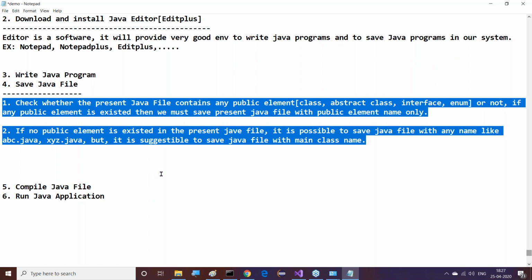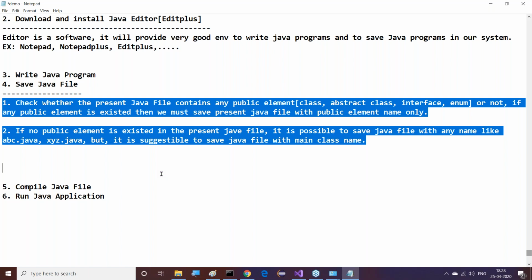First of all, check whether the present Java file contains a public class, public abstract class, public interface, or public enum or not. If anything is public in the present Java file, then save that Java file with the public element name only. If you violate this rule, the compiler will definitely raise an error.